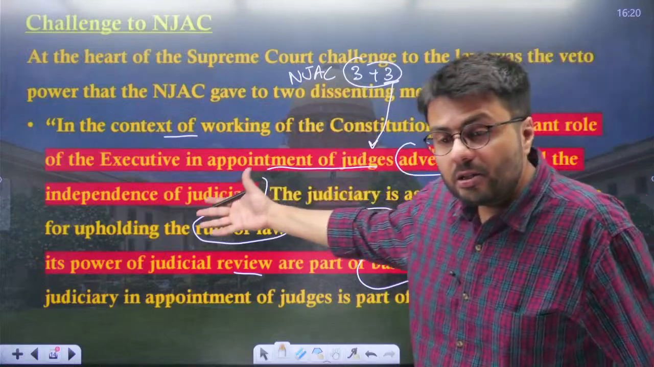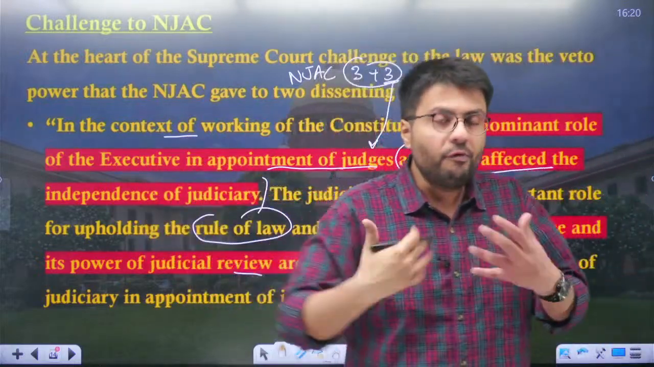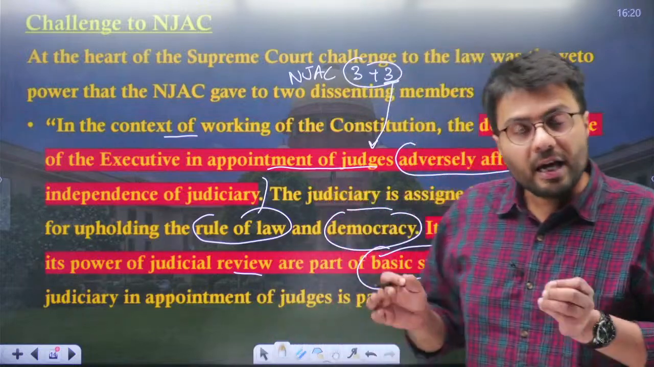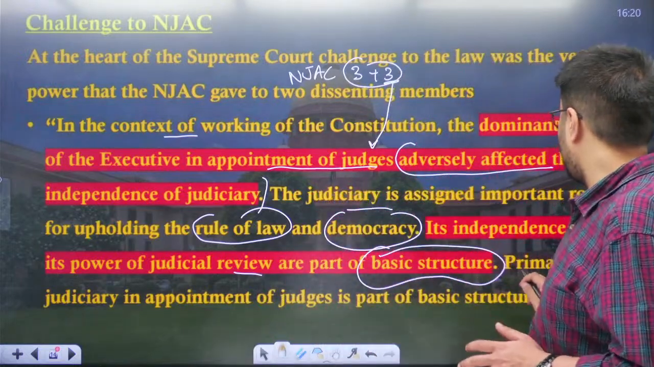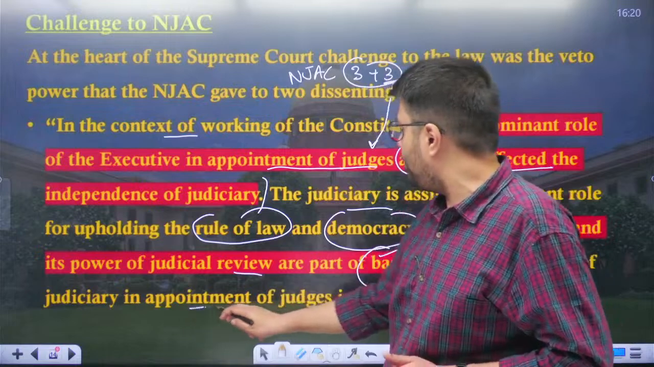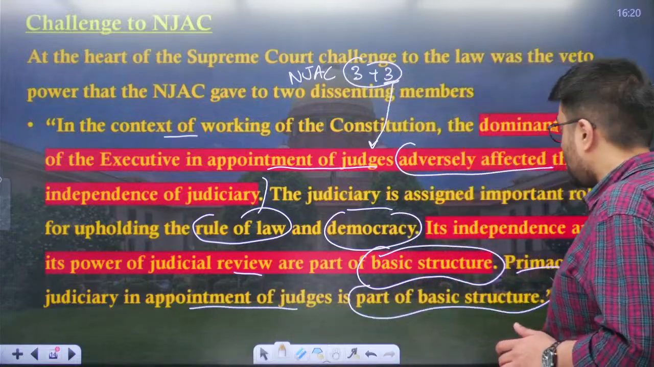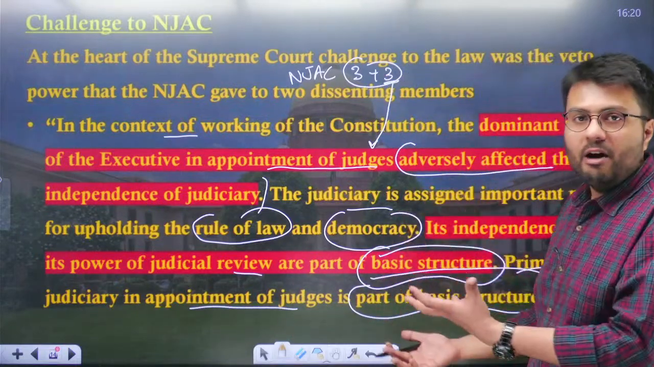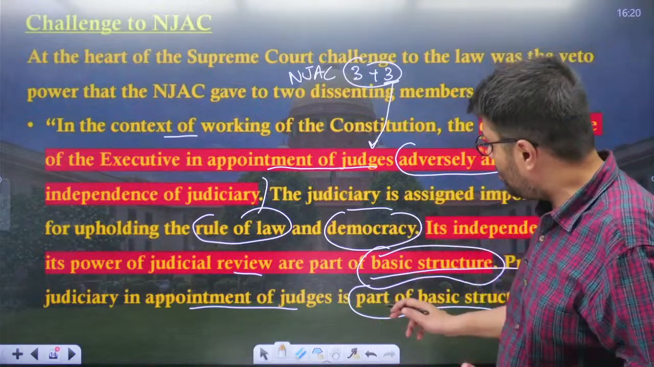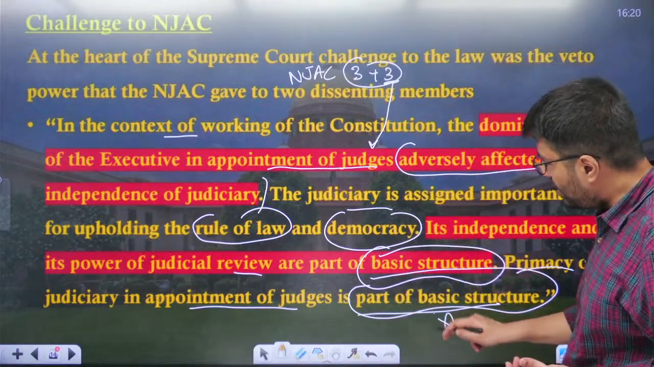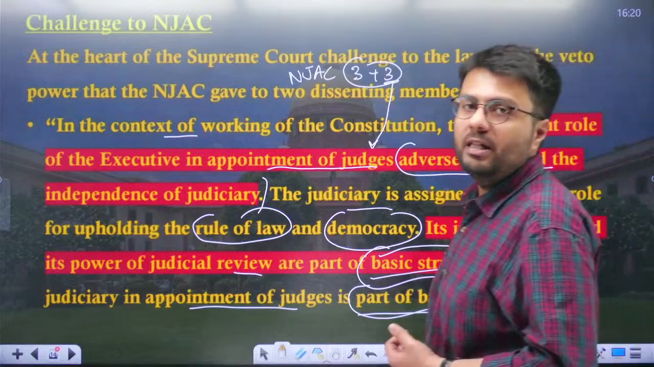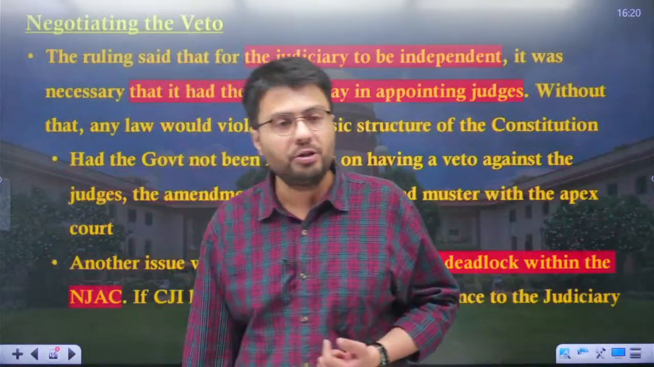Where did the basic structure of the constitution evolve? It evolved from the Keshavananda Bharati case in 1973. Now primacy of the judiciary in appointment of judges is part of the basic structure. So any attempt by the government or any attempt by the legislature to change this basic structure will be invalidated by the Supreme Court of India through the power of judicial review.